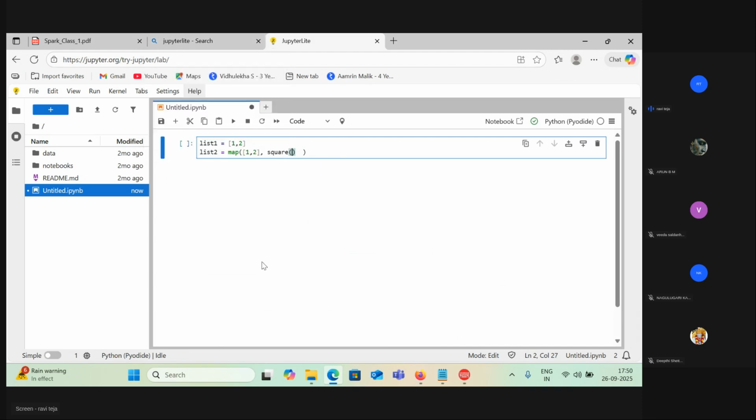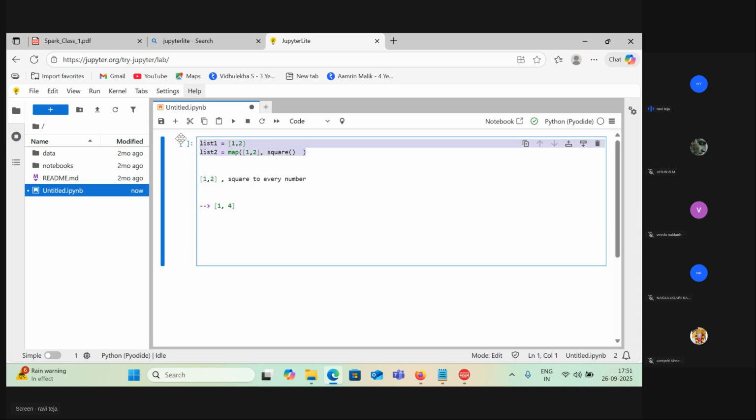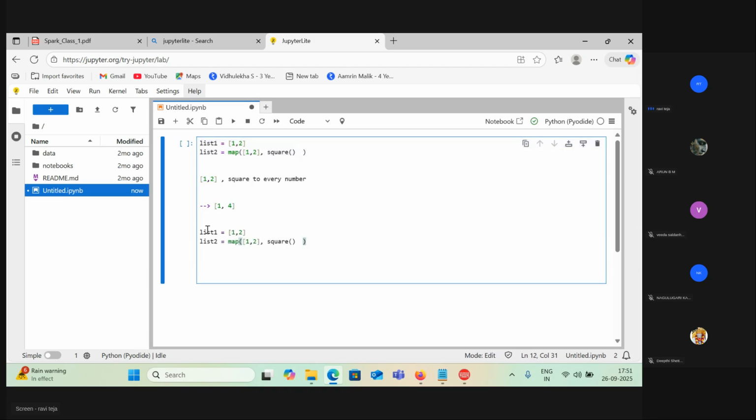So how I can explain is, let's think this is a map. You have list 1, 2. I need to apply square to every number. Square of every number means 1 will become 1 and 2 will become 4. This is the output I wanted to see. Now what I'm doing is creating a list 1, which is equal to 1, 2. Fine. Now list 2.